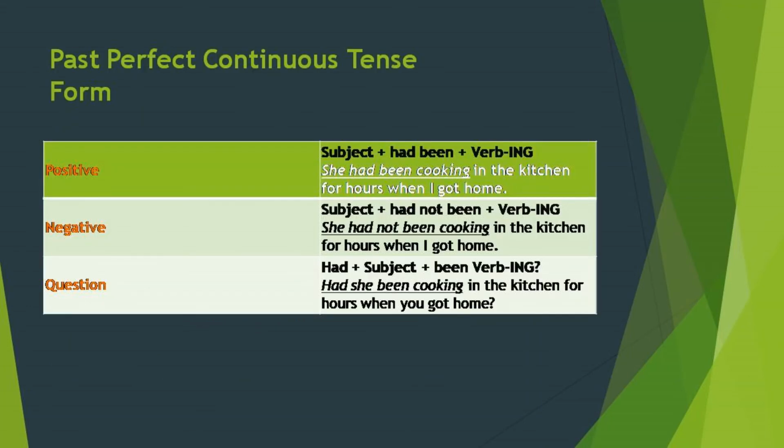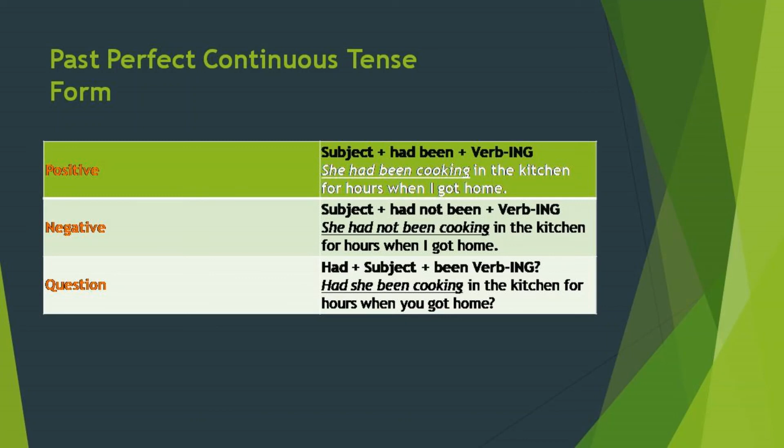Then last one is past perfect continuous tense, which is almost like present perfect continuous tense. Difference is, in present perfect continuous tense, after subject there is have been or has been, and in past perfect continuous tense there is had been, and the similarity is in both cases verb plus ing. She had been cooking in the kitchen for an hour when I got home. In case of negative, we must add a not, and in case of question, we have to bring that had at the beginning of the sentence. She had not been cooking in the kitchen for hours when I got home. Had she been cooking in the kitchen for hours when she got home?